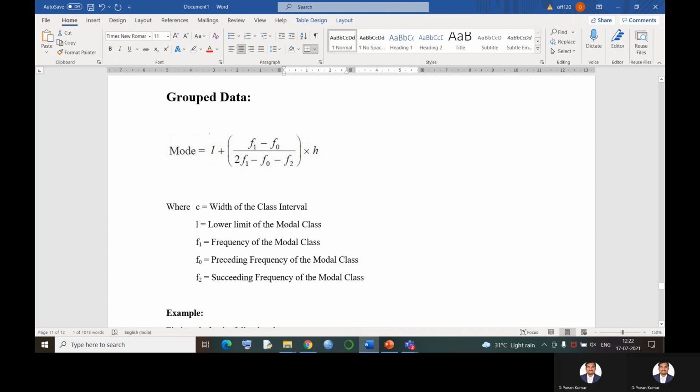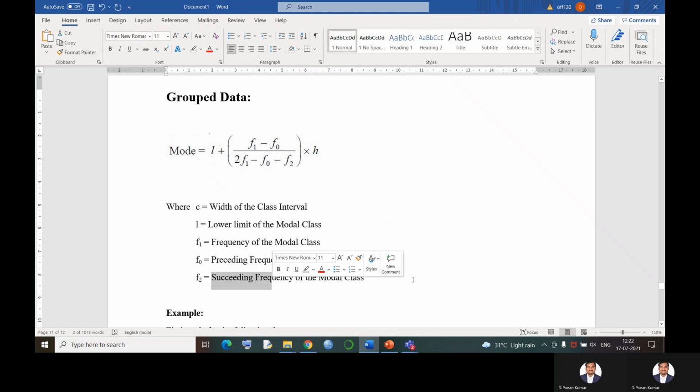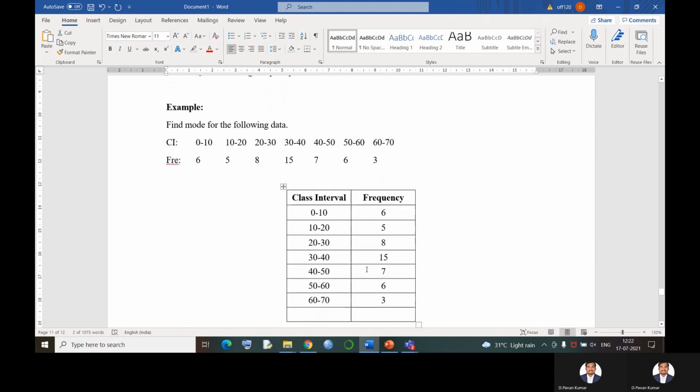h is nothing but the width of the class interval. L is the lower limit of the modal class. f1 is the frequency of the modal class, f0 is the preceding frequency of the modal class, and f2 is the succeeding frequency of the modal class. To find all these values, first I need to be clear about what the modal class is.